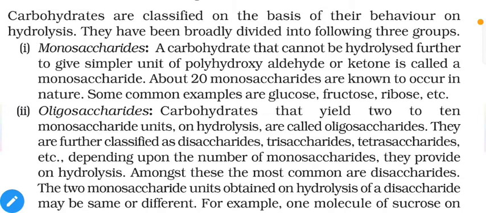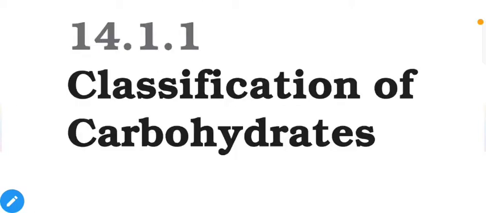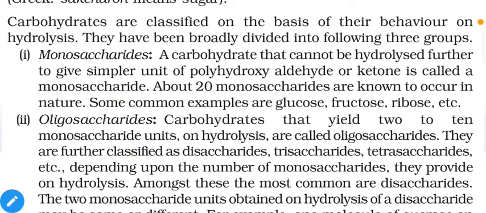Carbohydrates are classified on the basis of their behavior on hydrolysis. They have been broadly divided into the following three groups. So here we are going to discuss the classifications of carbohydrates. As mentioned, this classification is based on behavior on hydrolysis. So first is monosaccharides. As mentioned, the word saccharide is also used.